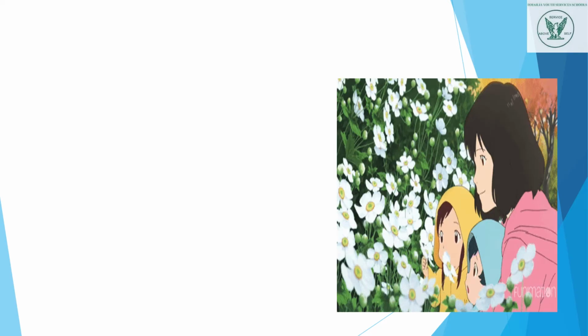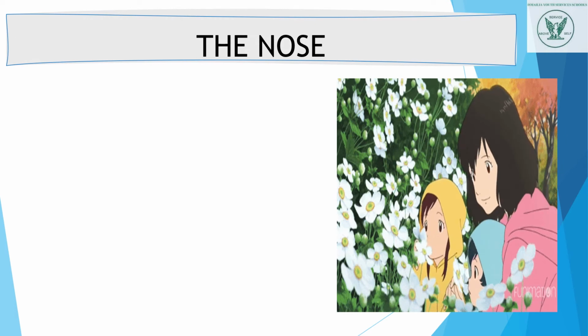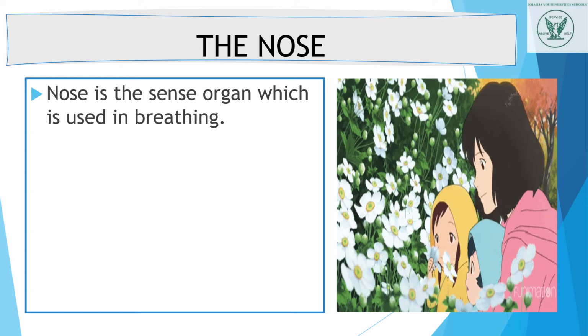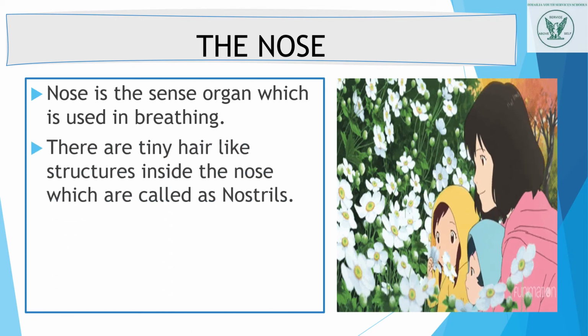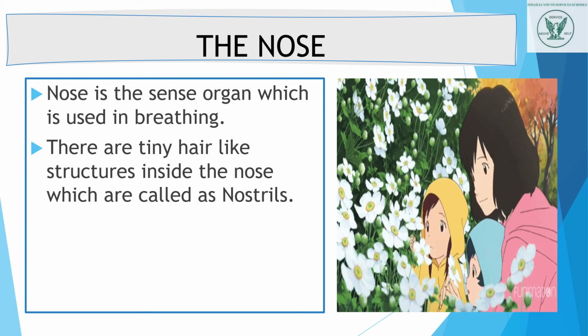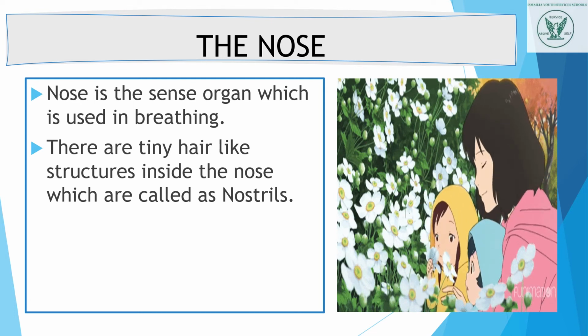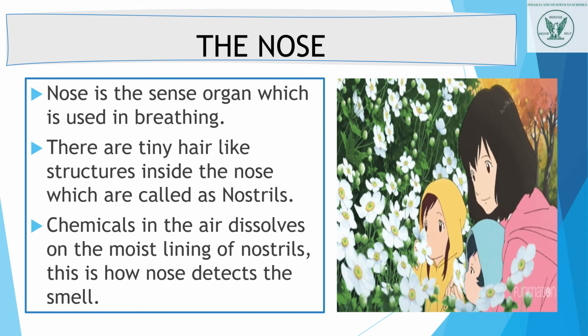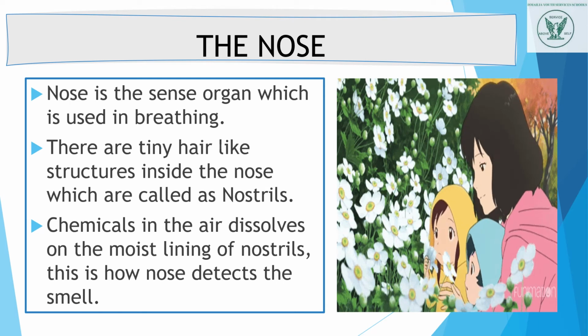Now, the second part of the sense organs, the nose. The nose is the sense organ which is used in breathing. It is also part of the respiratory system. There are tiny hair-like structures inside our nose. हमारे nose के अंदर एक बिल्कुल छोटे छोटे hairs like structure होते हैं. And what is the function of these hairs? The chemicals present in the air dissolve on the moist lining inside the nose. This is how the nose detects smell.